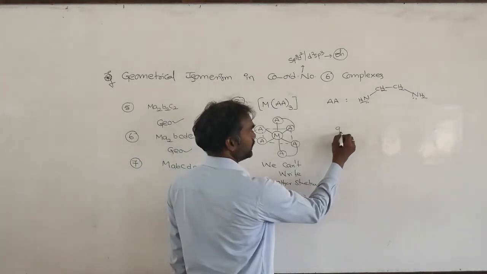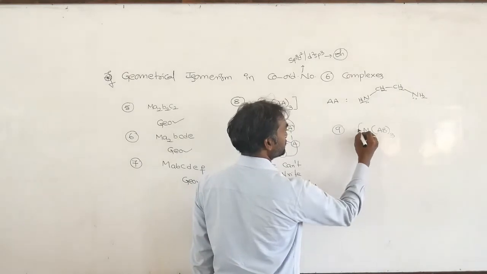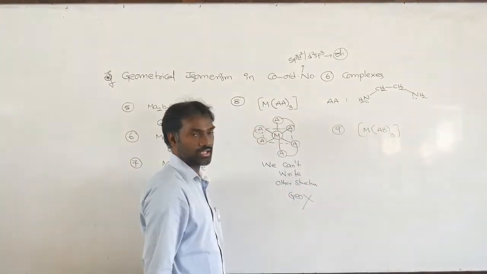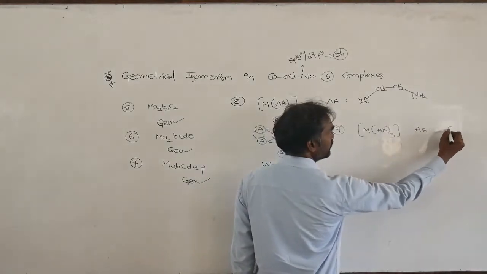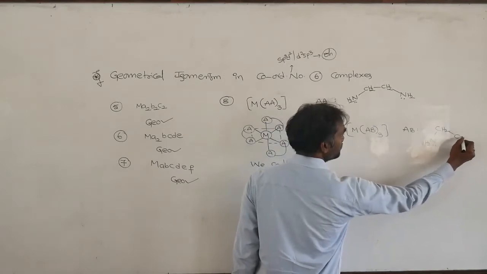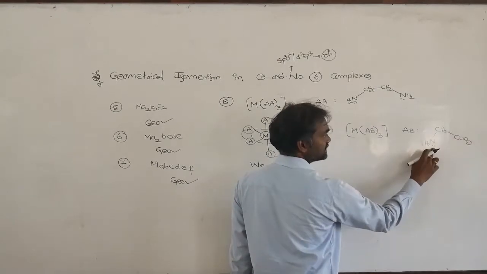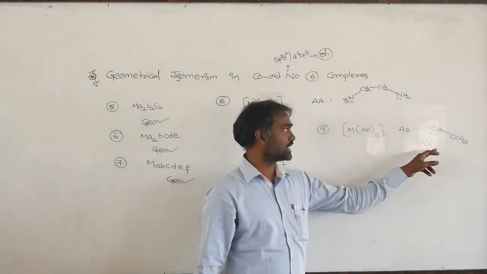Suppose you take AB taken thrice. This type of complex you can take. For AB, we are already seeing glycinate, that is CH2, NH2 and COO minus. This is A type, that is B type. Two different types of donors are there.